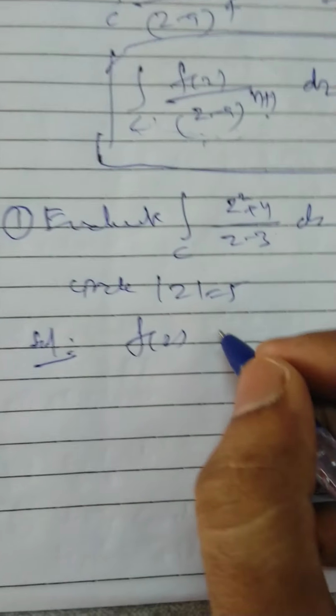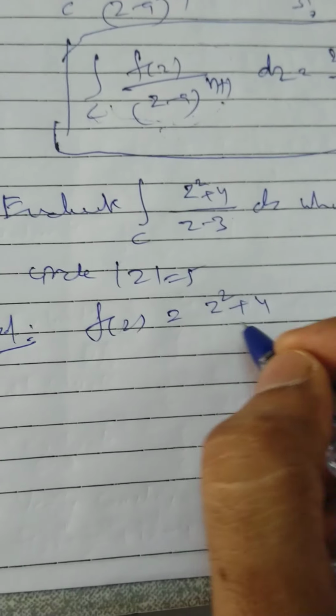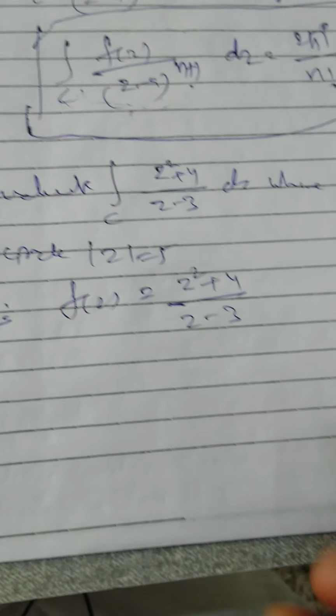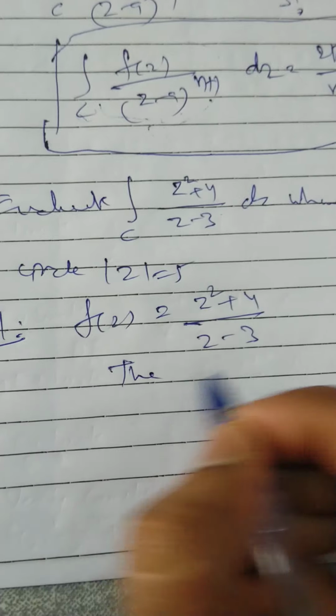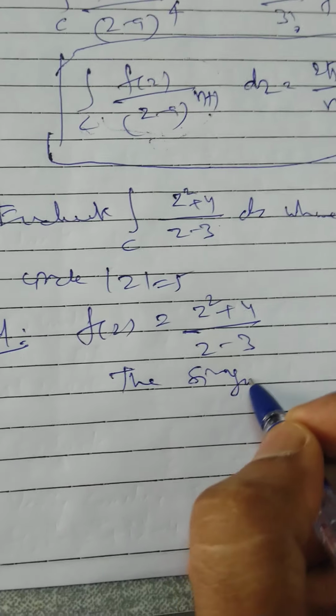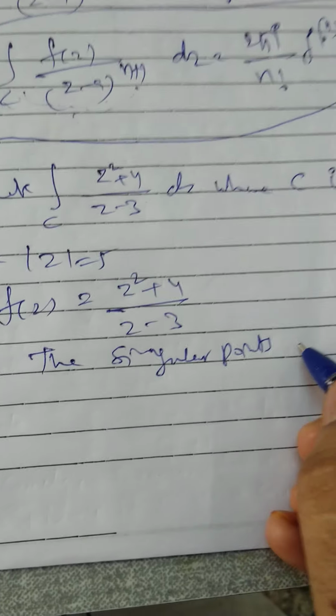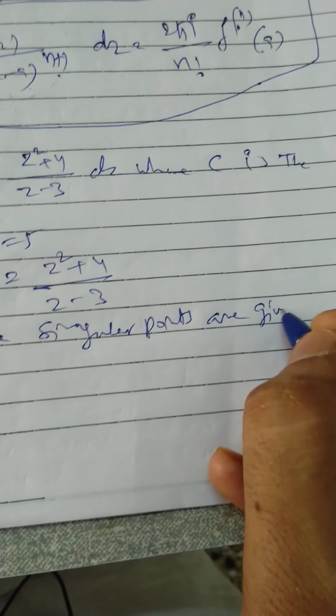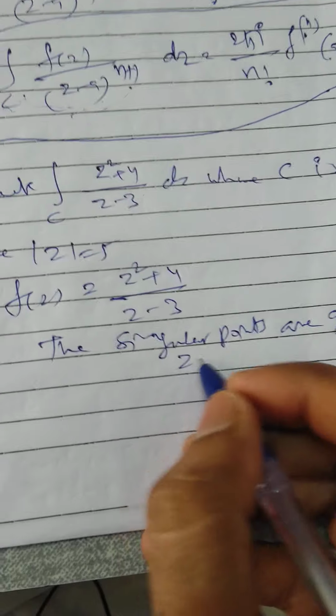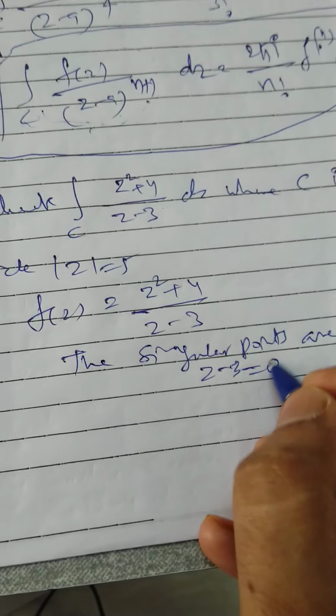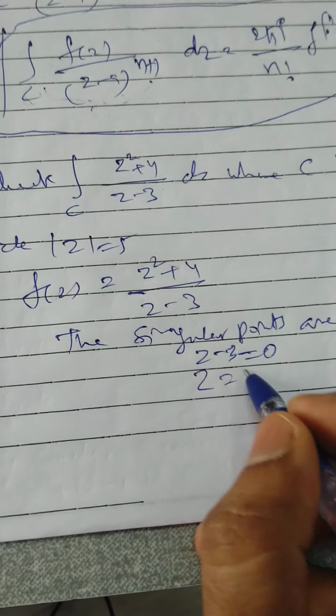So here you can write f of z as z square plus 4 by z minus 3. First we find the singular points, so the point at which the function fails to be analytic. So the singular points are given by equating the denominator z minus 3 to 0. So we can get z equal to 3. If you observe the circle, C is the circle mod z equal to 5.